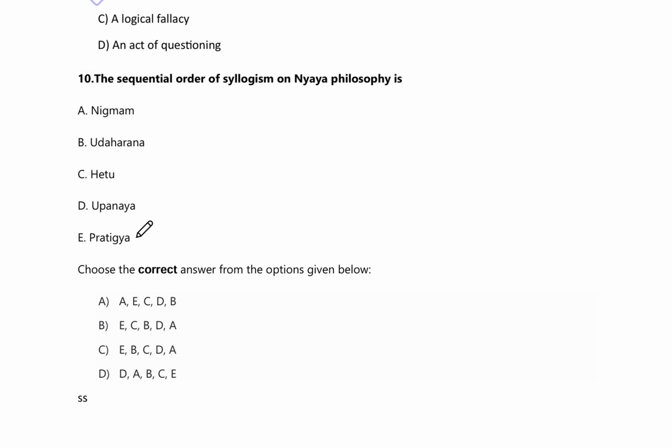You have to tell the sequence of these. First comes pratigya, that means proposition, then second comes hetu, that means reason, third comes udharan, that means example, fourth comes upanaya, that means application, and the last comes nigmam, that means the conclusion. So our answer will be E, C, B, D, A. So ECBDA, option number B will be the correct answer.